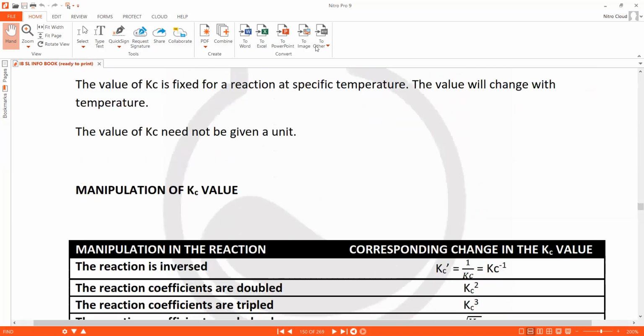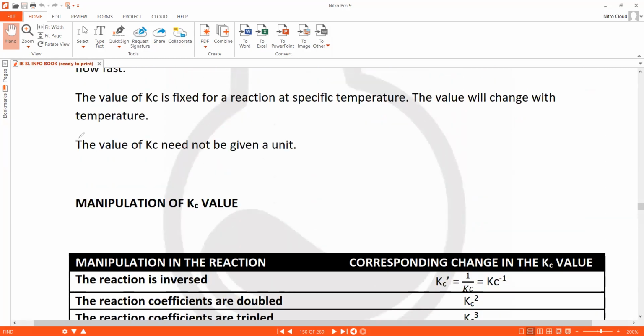Okay. And one last thing for today's class is that the value of Kc need not be given a unit, though there are a few boards where the Kc unit is given. In IBDP earlier it was there, but now they said no need to give the unit. So the Kc value will not have any unit. Okay, so that's all about equilibrium in this chapter.